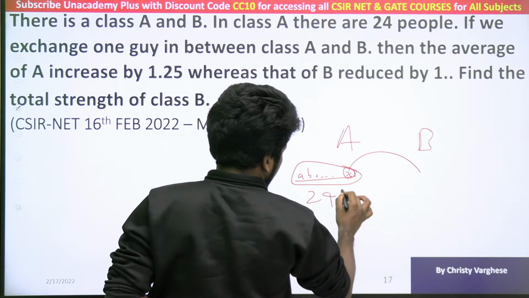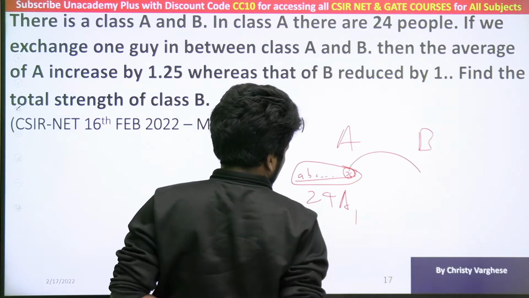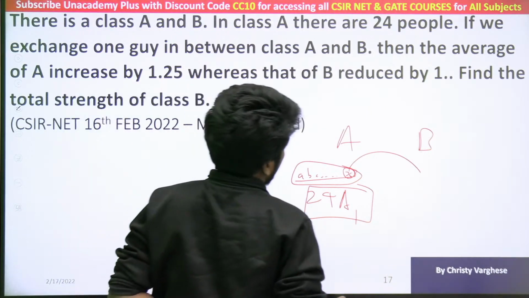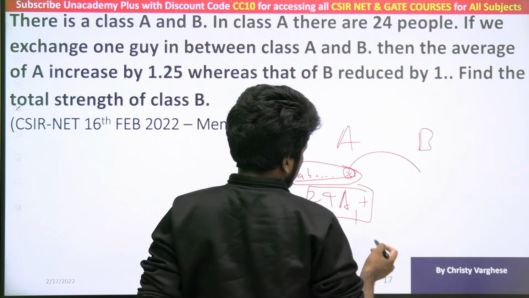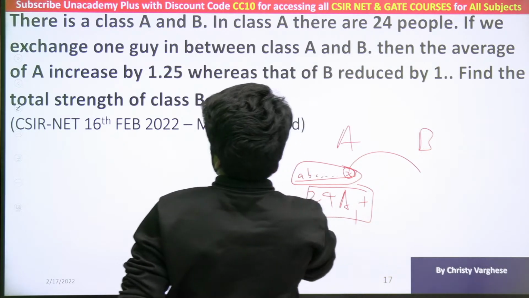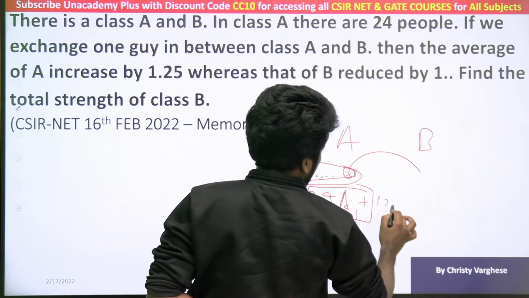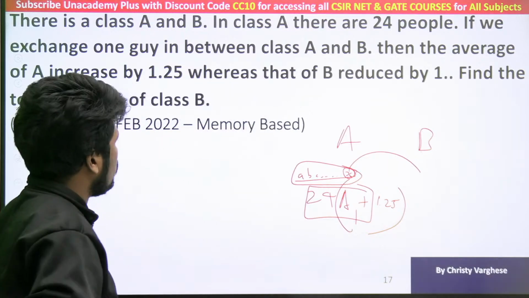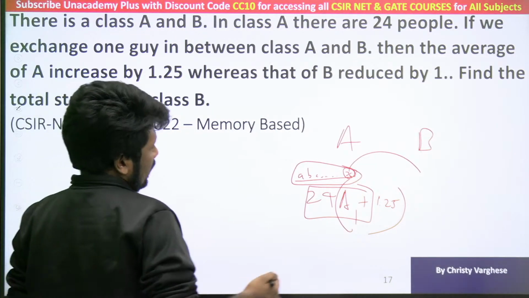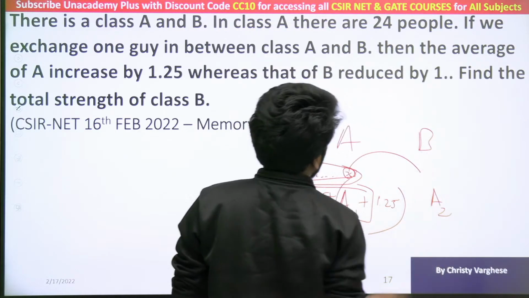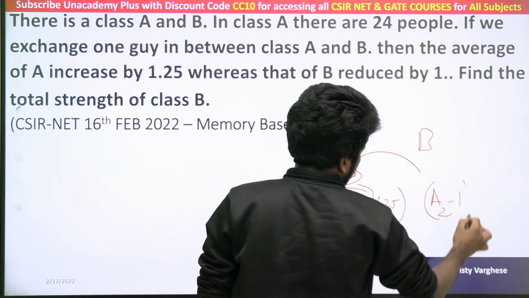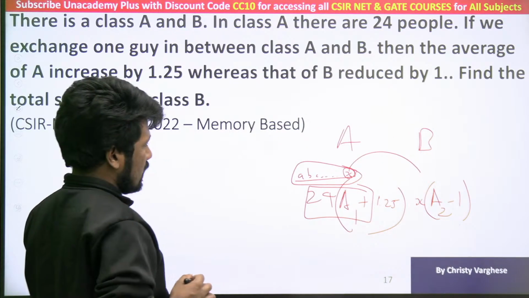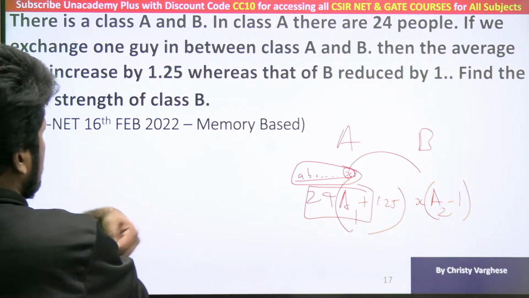So I will call the average A1, so 24 A1 is the sum of observations initially. That is increased by 1.25, so A1 plus 1.25 is the new average. And for B, if A2 is the average of B, it got reduced by 1, so A2 minus 1 is the new average. The question is asking for the number of observations. Let X be the number of observations. This is the question.